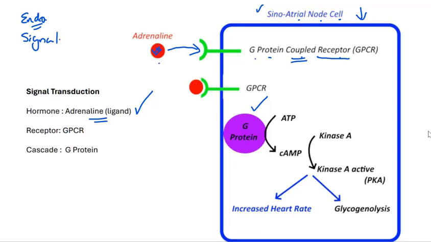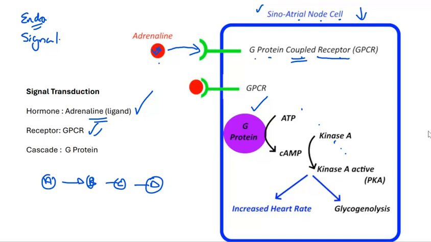Now, there's going to be a cascade of signals internally within the cell. That means there will be a number of events. Perhaps we could characterize it as A leads to B, B leads to C, and D will be the final outcome of that particular cascade. So the cascade is a series of linked reactions.